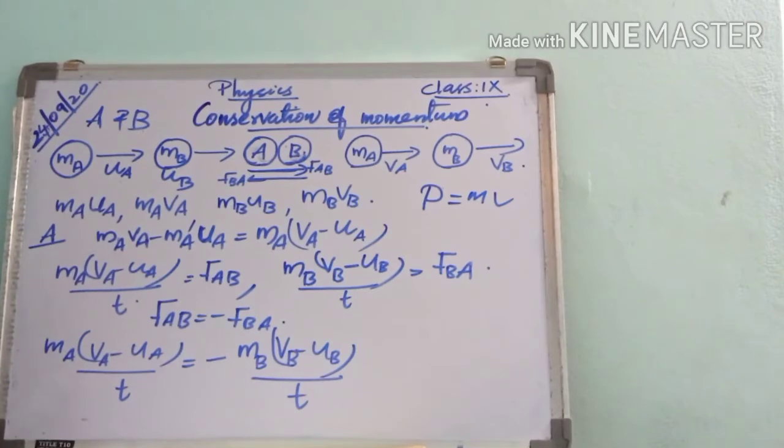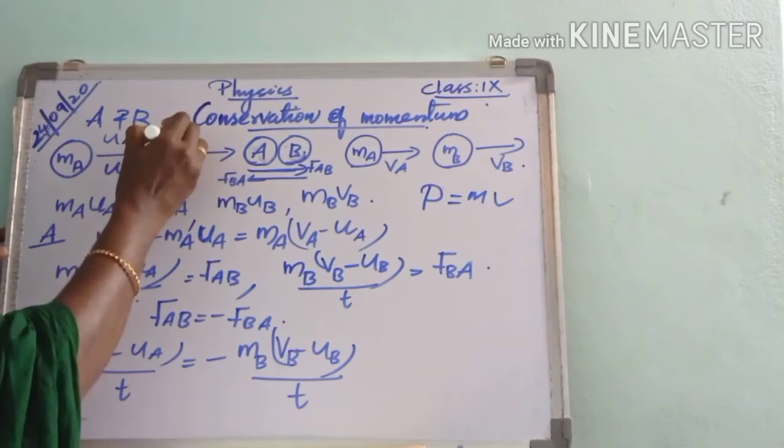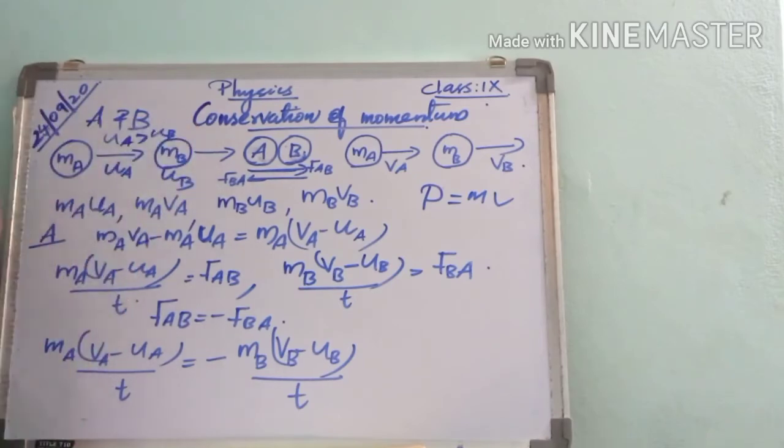Next we are assuming that there is no external unbalanced force and ua is greater than ub, that means ball A moves faster than ball B.